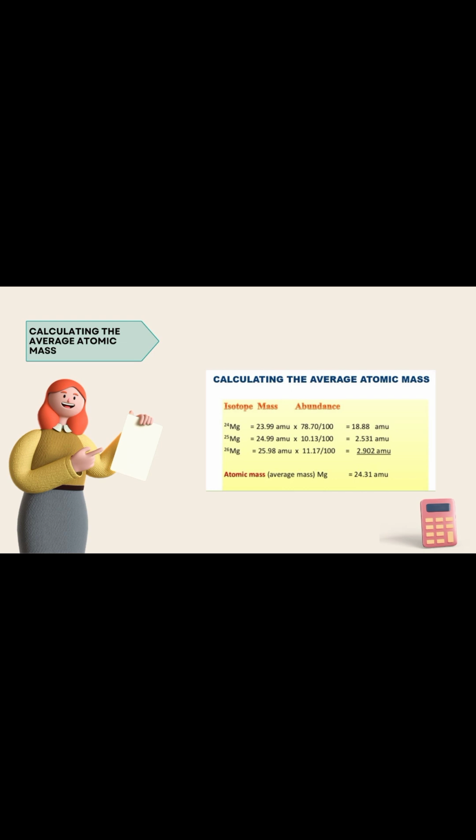After converting the percent abundance to decimal, let us now move on to multiplying atomic mass by percent abundance. Multiply the atomic mass of each isotope by its percent abundance. This gives you the contribution of each isotope to the average atomic mass. After that, sum up all the contributions, and that gives you the average atomic mass of an element.